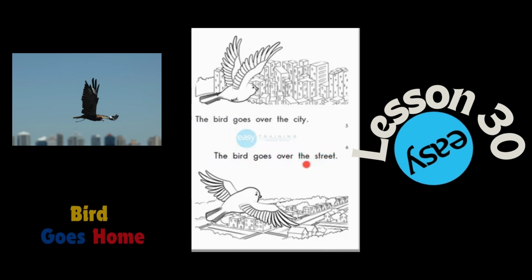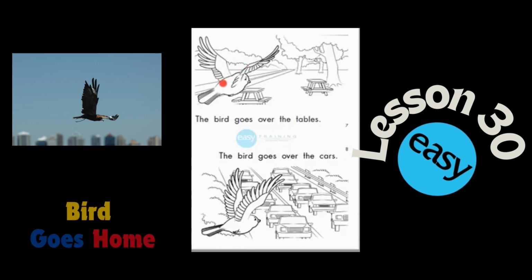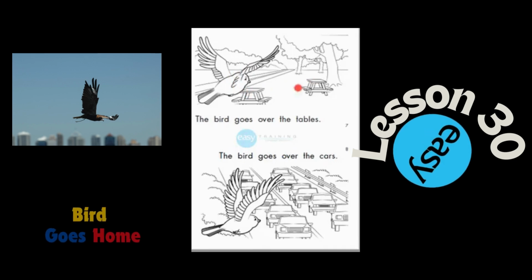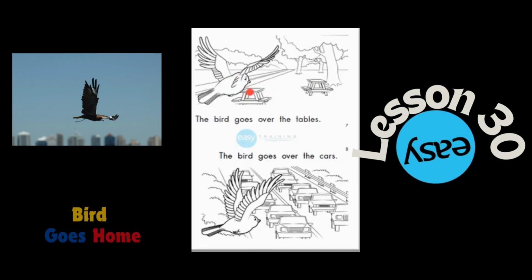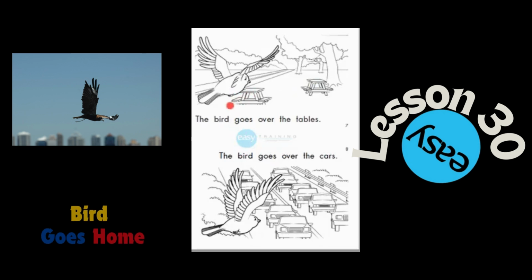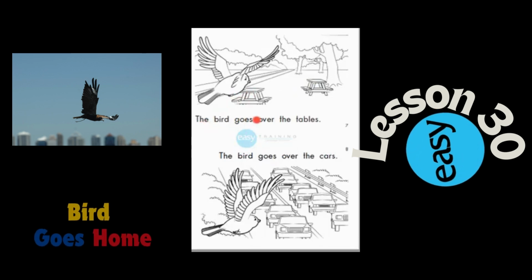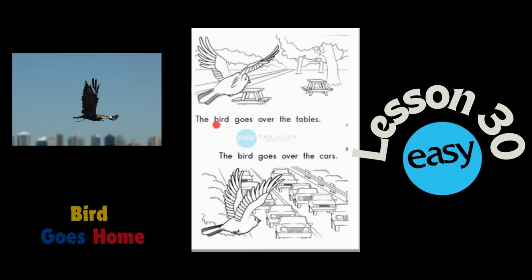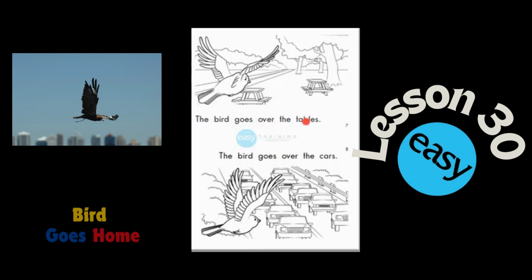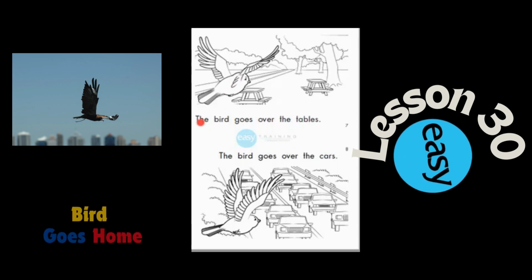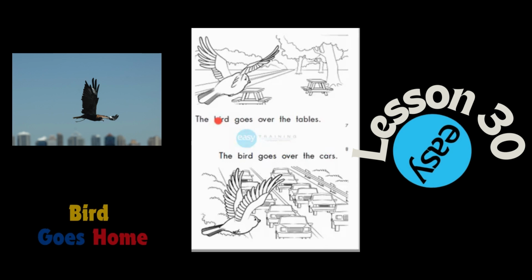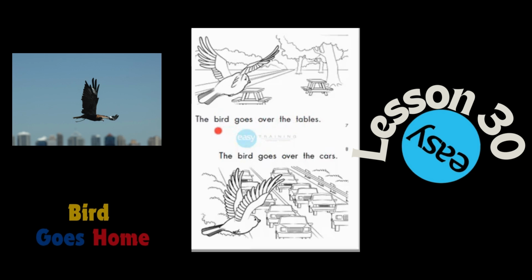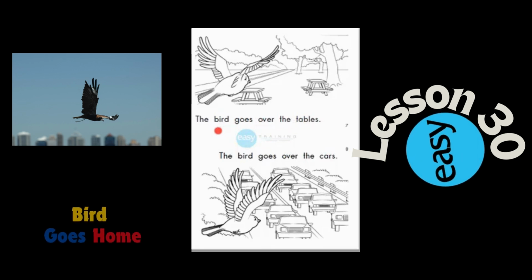Now let's turn to the next page. Here is the same bird, but this time the bird goes over the tables. We can see 2 tables. 1, 2 tables. The bird goes over the table. This bird can go over the tables. This bird can fly over the tables. This bird is flying over the tables.